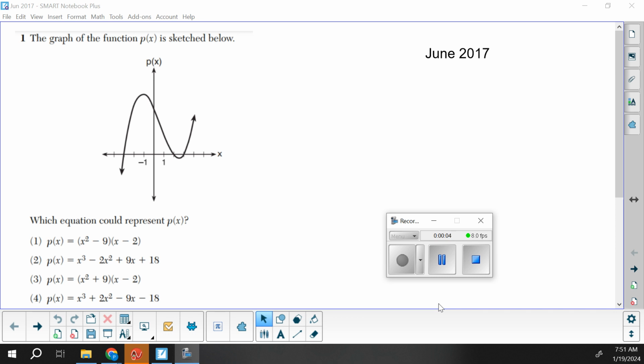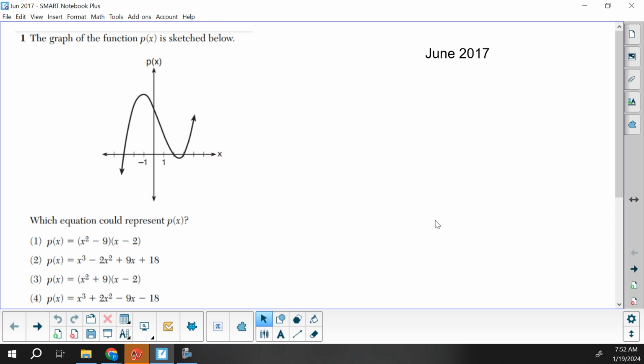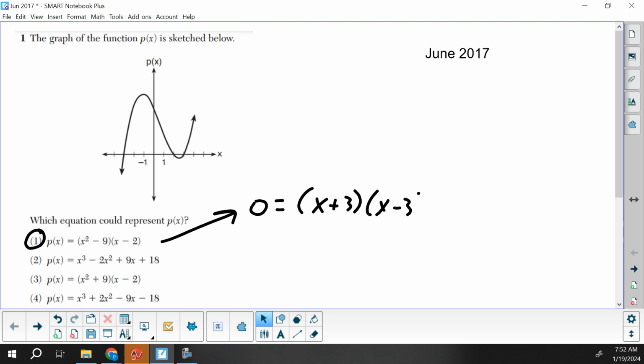All right, we're going to go through the first 8 from June 2017, which was your homework. So for the first one, easiest way to do this is just graph all 4 of them. And then we're looking for one that has this same shape, and it's got to cross through the x-axis at -3, +2, and +3. It ends up being choice 1, and where that's coming from mathematically, if you set it equal to 0 and factor, you'd have x plus 3, x minus 3, and x minus 2.